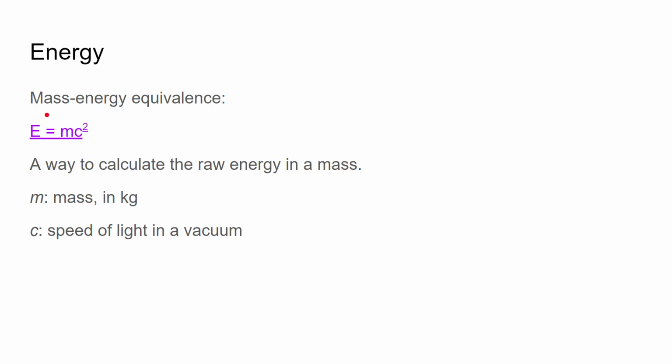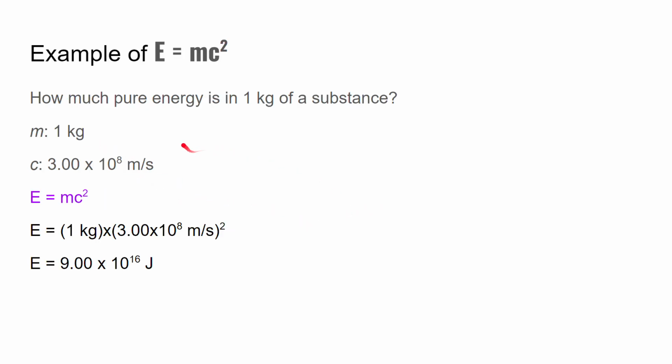Energy. The mass energy equivalence. So this is what Einstein created. This was his theory. So there's a way to calculate the raw energy in a mass. So we have E = mc². E is energy in joules, m is mass in kilograms, and c is the speed of light in a vacuum, and then it's c squared. So if we give an example, how much pure energy is in 1 kilogram of a substance?